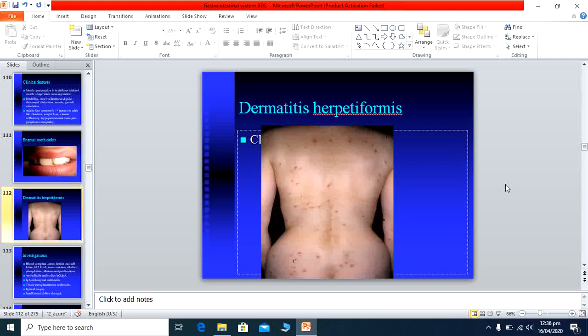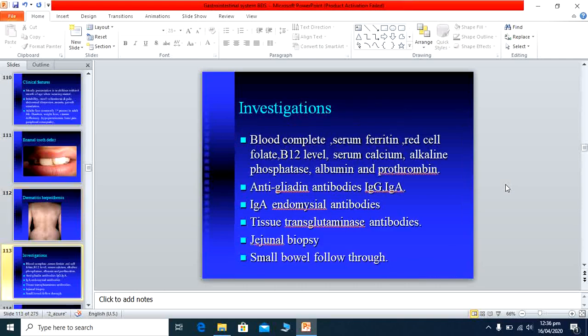Sometimes in MCQs this is asked: what is the skin or dermatological manifestation? Sometimes it is asked: what are the dental manifestations of celiac disease? I have shown you both the pictures.